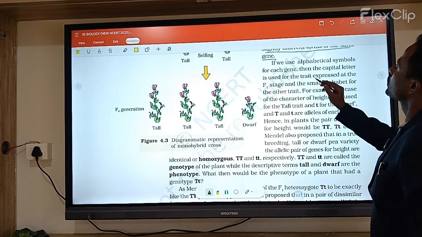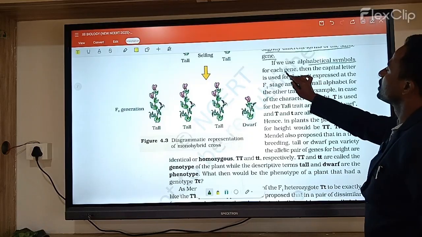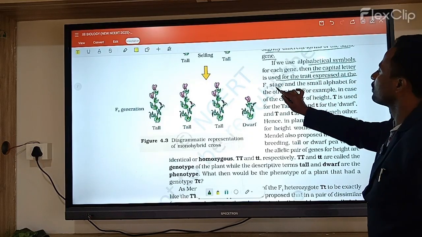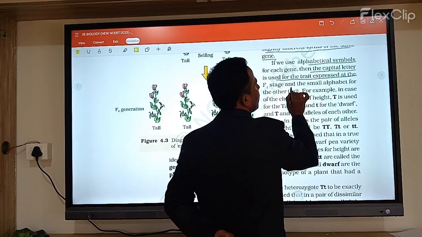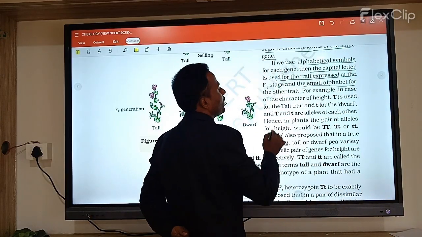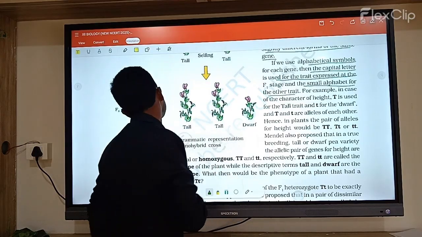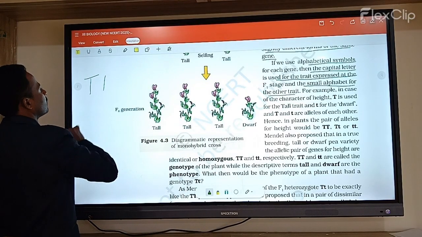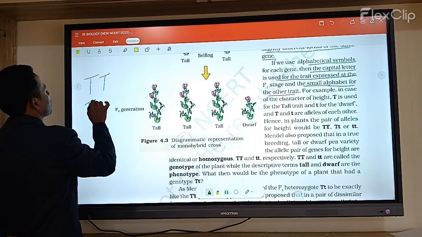If we use alphabetical symbols for the genes, the capital letter is used for the trait expressed in the F1 generation, and the small letter is used for the other trait. So when you observe any character, a capital T is for tall characters, am I right?